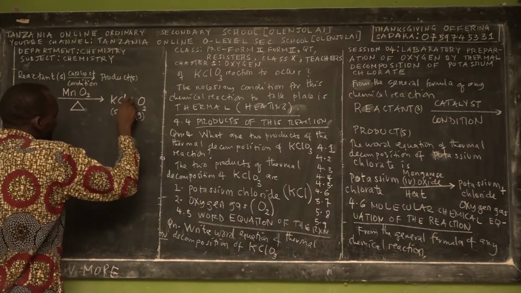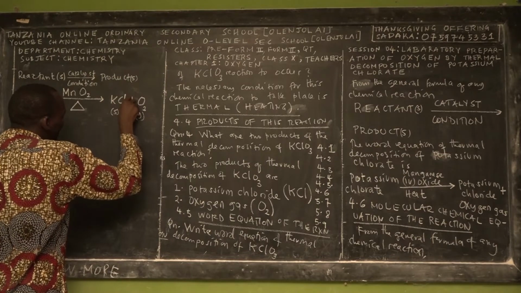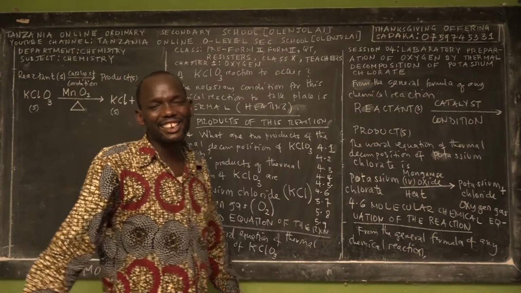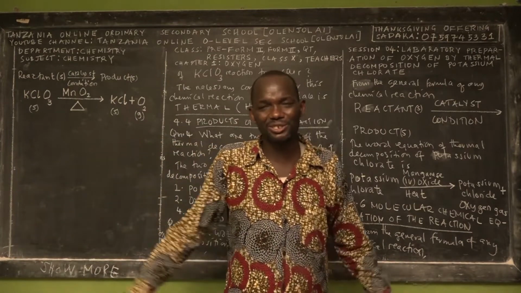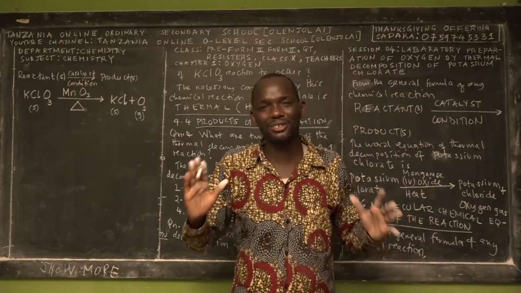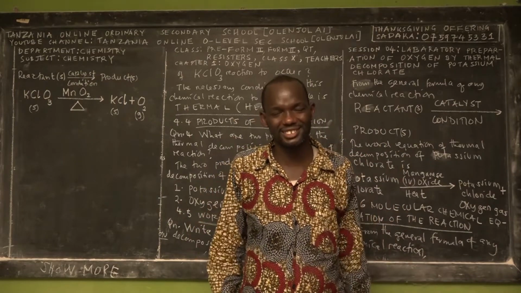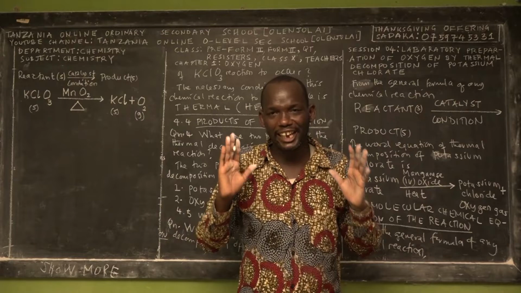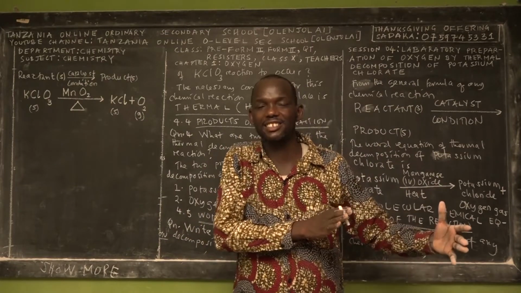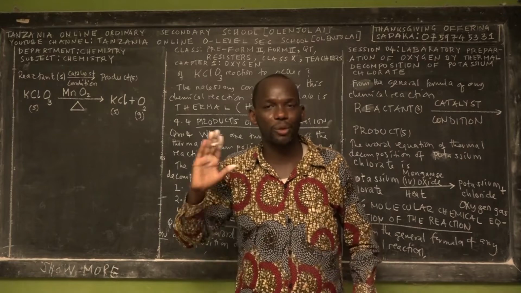But again, for Form 2 students, because we didn't teach you about balancing the chemical equation yet, if you write that, you are right. But I want to teach you how you can use your common sense. Whenever we write any chemical reaction, we have to balance the number of atoms in the reactant side with the number of atoms in the product side.